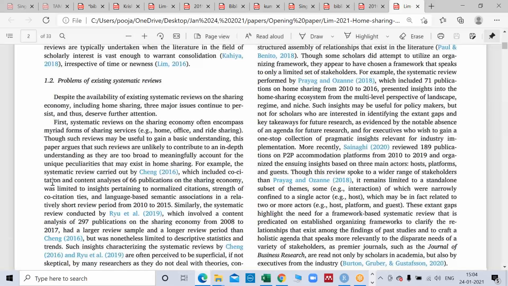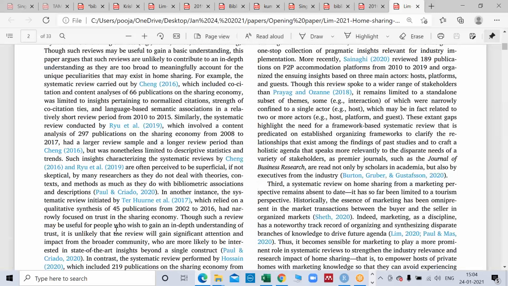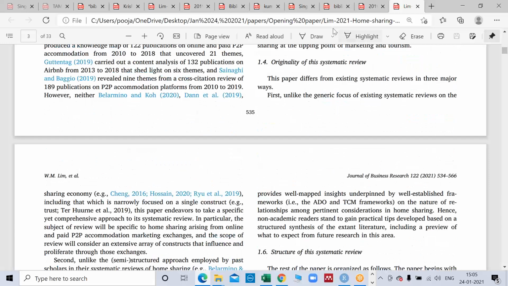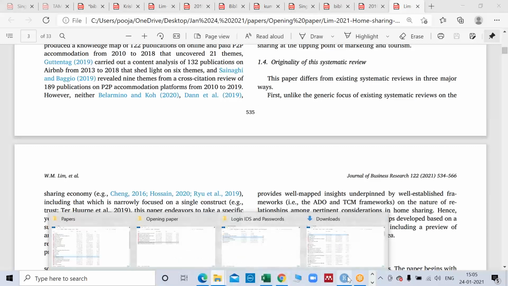They have mentioned a few studies which have done SLRs on the same topic, but they categorically name a paper and tell what it has done and what it has not done, and how they are going to add different points in this SLR. So you can do SLRs, but again you have to justify your work, why you are doing that.